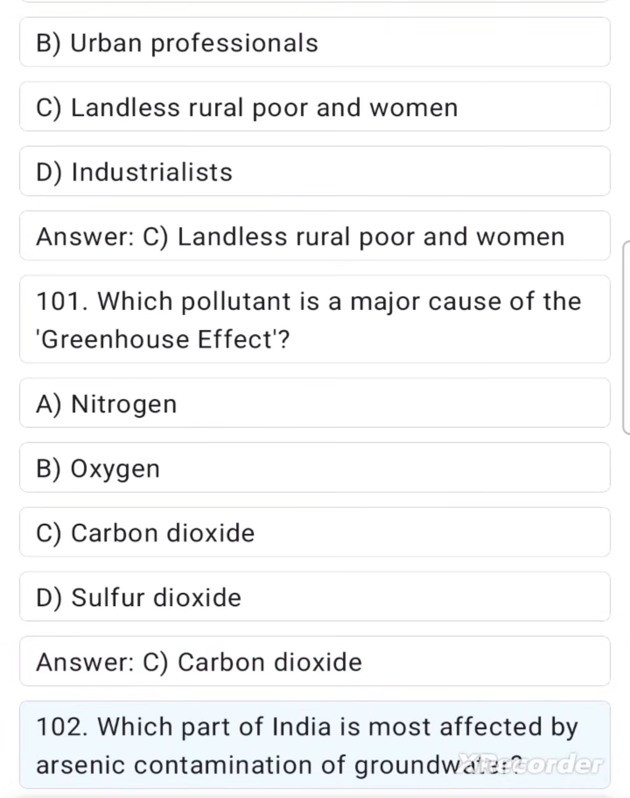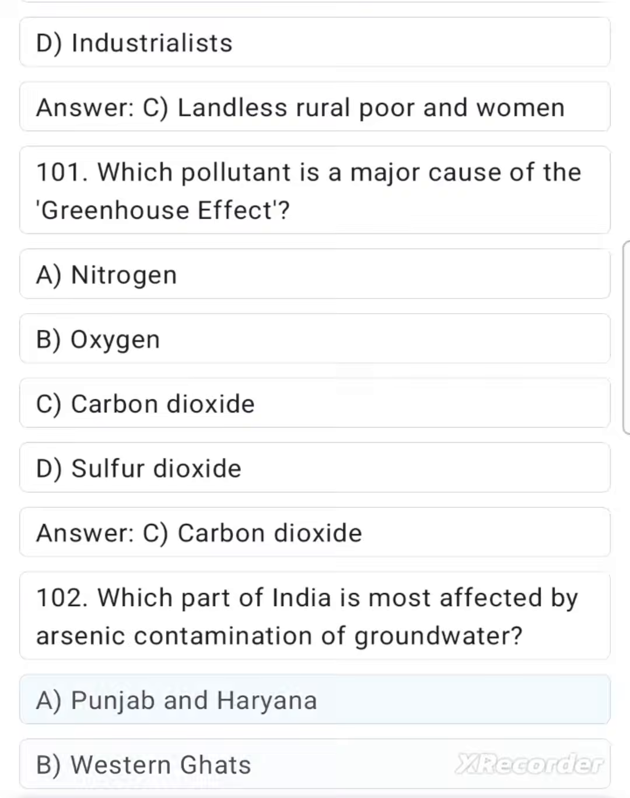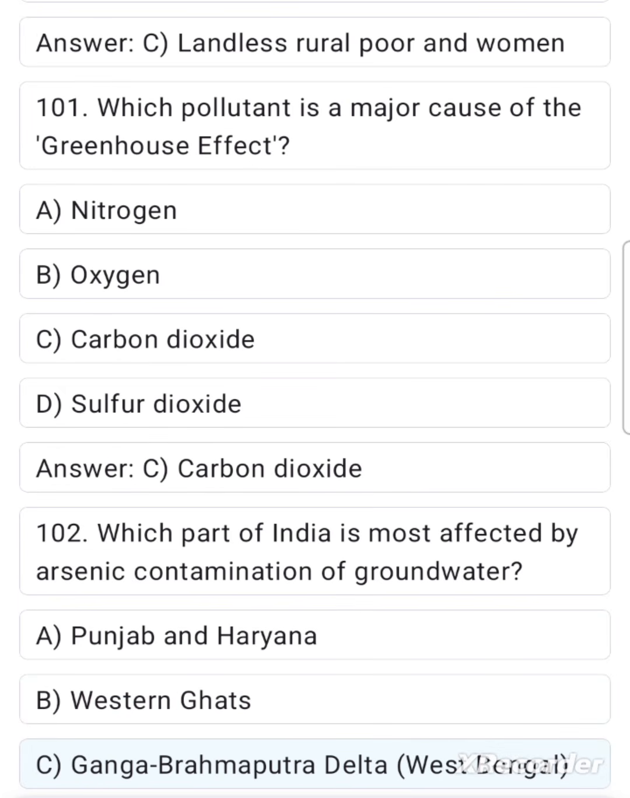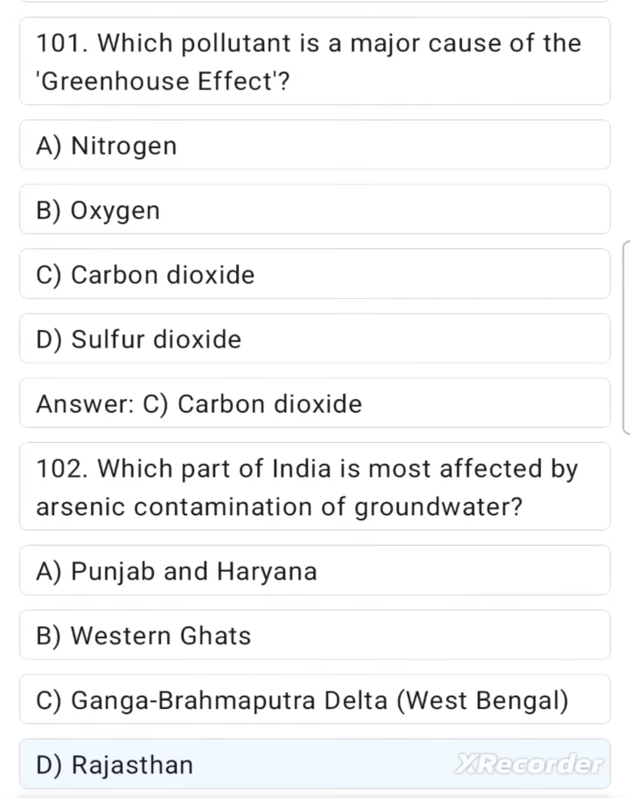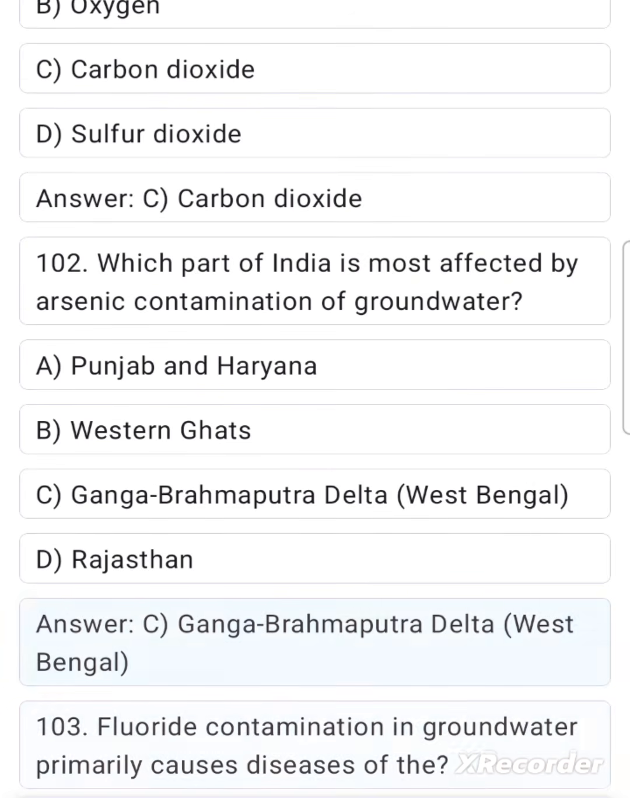102. Which part of India is most affected by arsenic contamination of groundwater? A. Punjab and Haryana. B. Western Ghats. C. Ganga Brahmaputra Delta, West Bengal. D. Rajasthan. Answer C. Ganga Brahmaputra Delta, West Bengal.